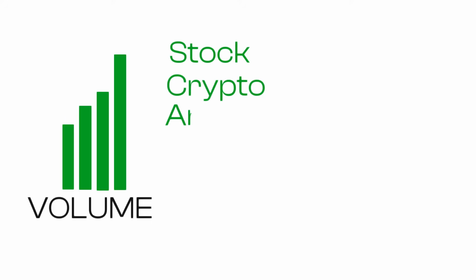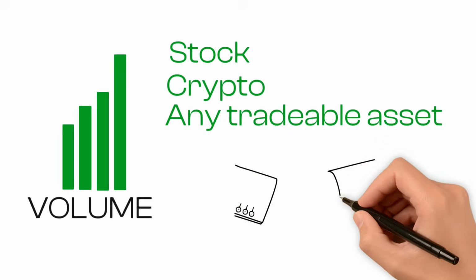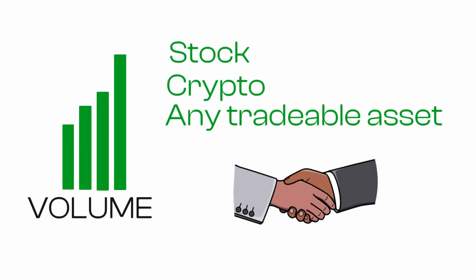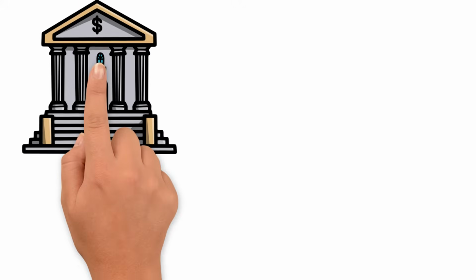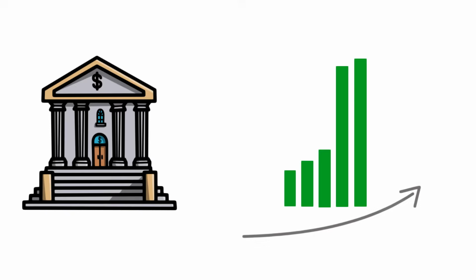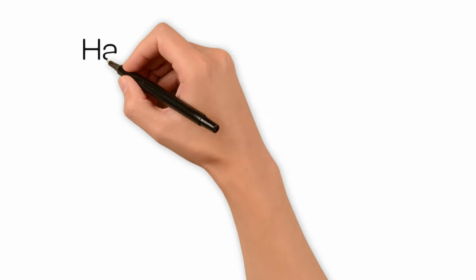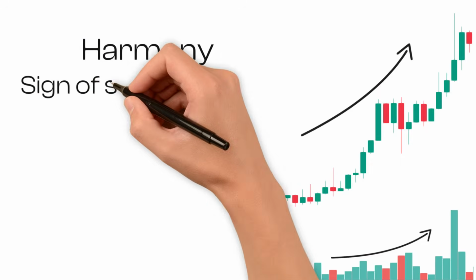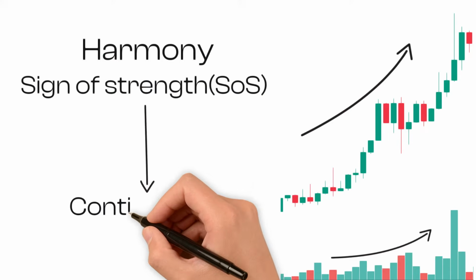The volume identifies the amount of stock, crypto, or any tradable unit that has changed hands. When traders are interested in an asset, this will be reflected in the traded volume. A key concept to remember is that the participation of large traders can be observed through a notable increase in volume. If the effort is in harmony with the result, so the volume is increasing and the price is also increasing, we can say that the market shows a sign of strength, and it suggests continuation.